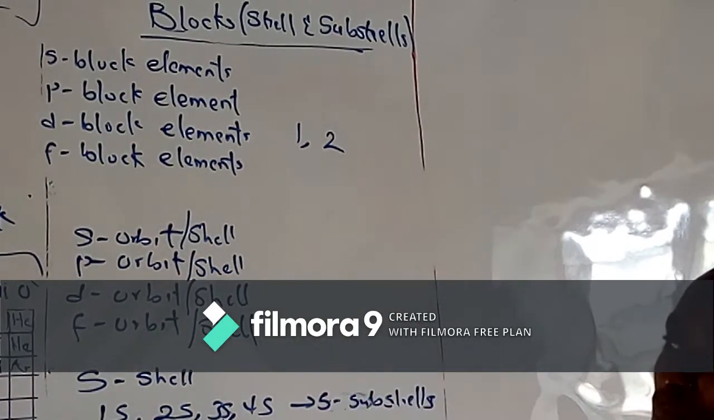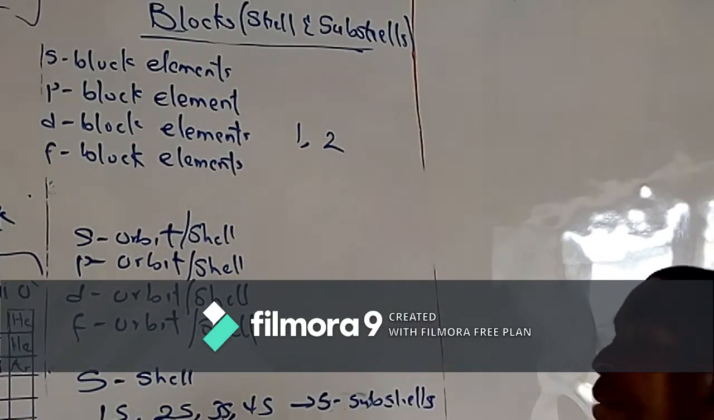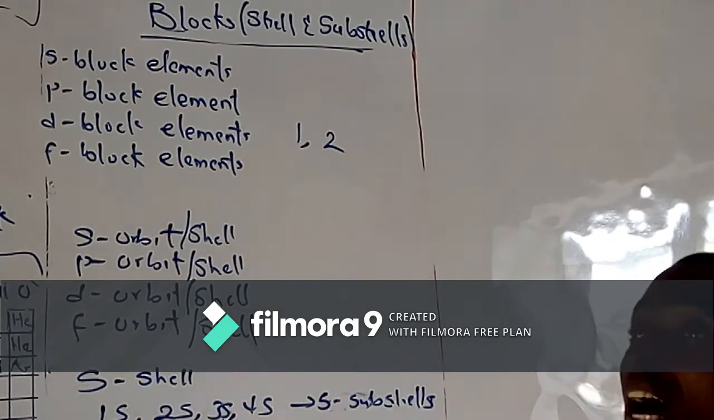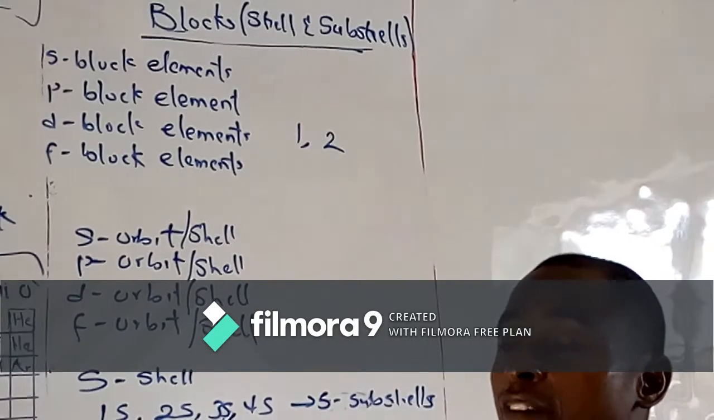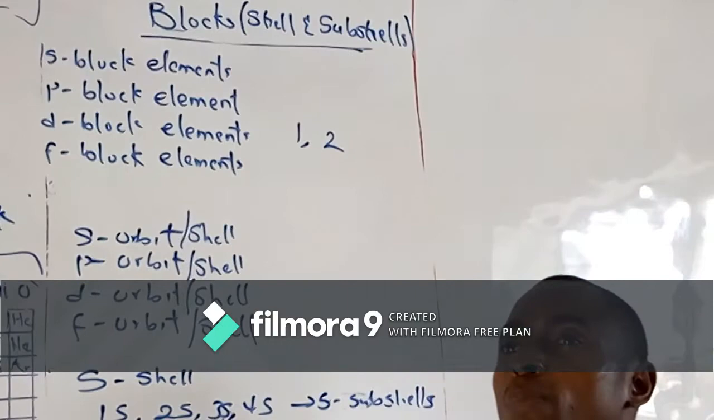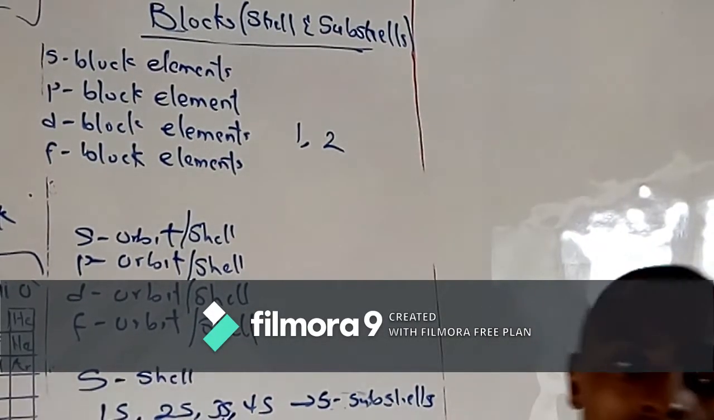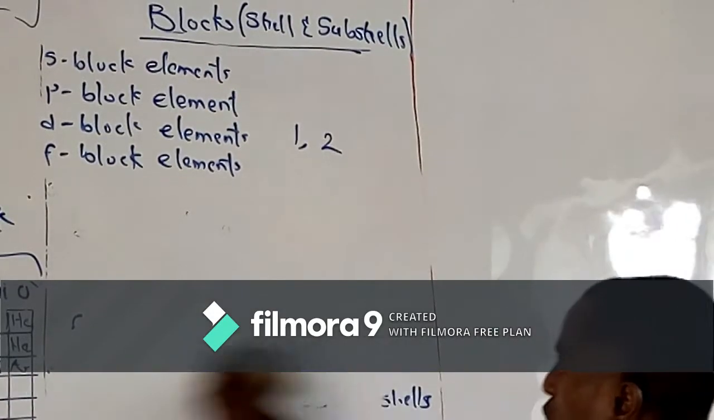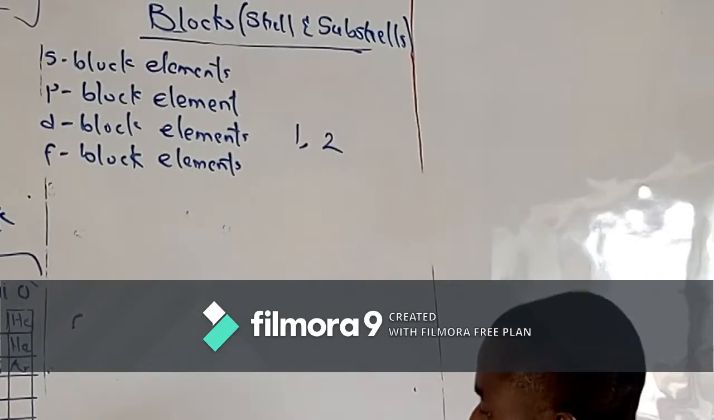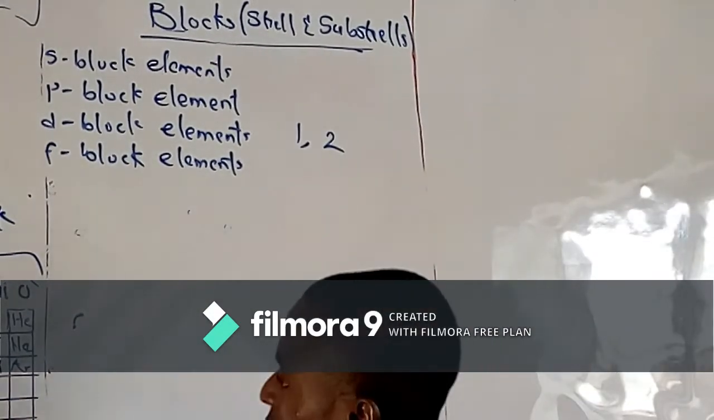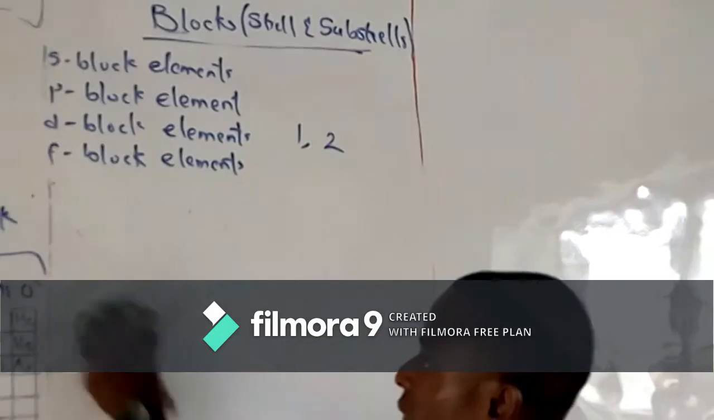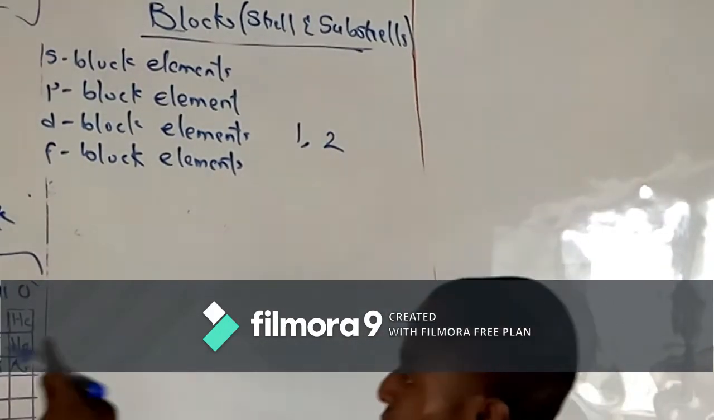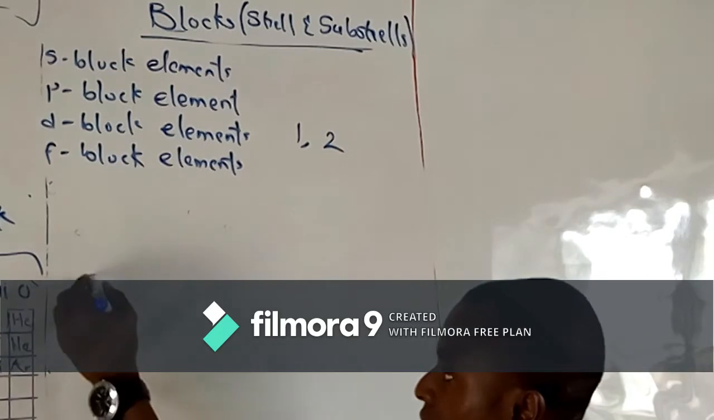P block elements, just like I defined, are elements that have their outermost electrons found within the P subshells. Let's look at this. Now let's take one example of a P block element. Let's take aluminium for instance. Or maybe we should take chlorine.